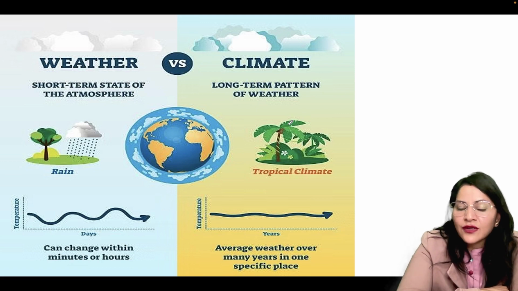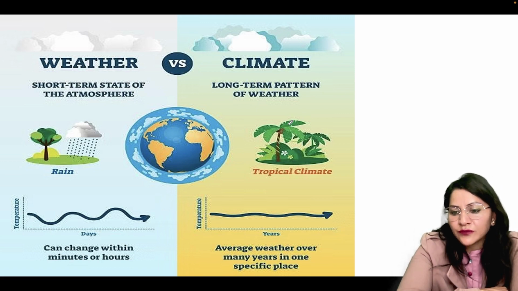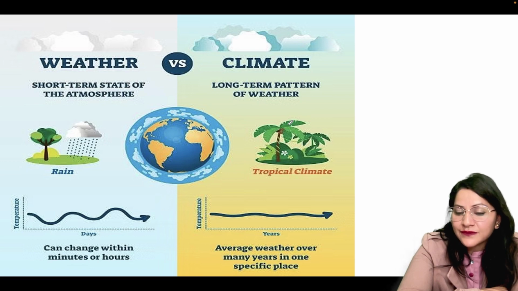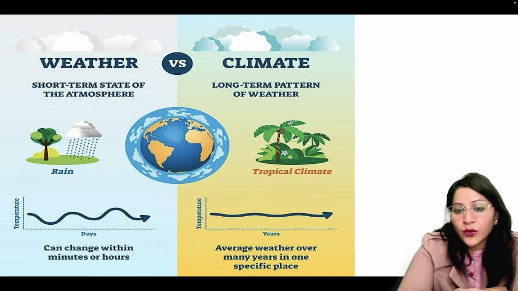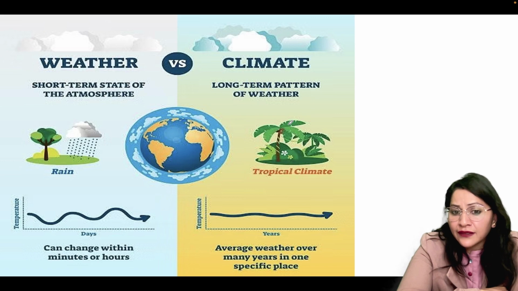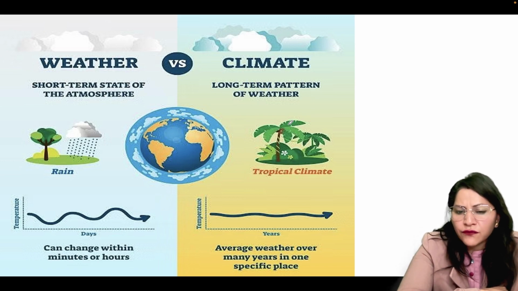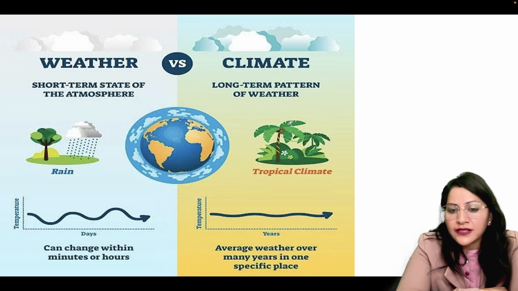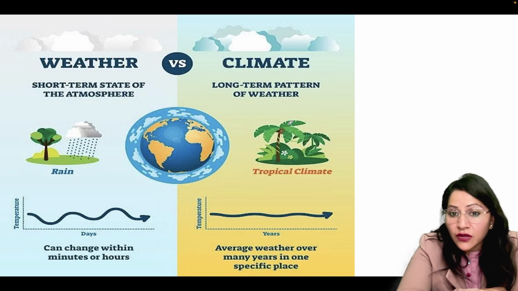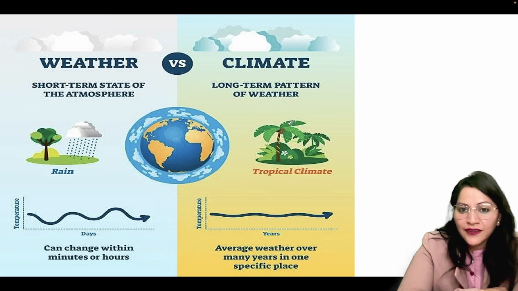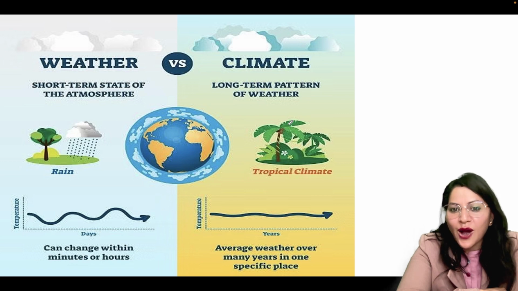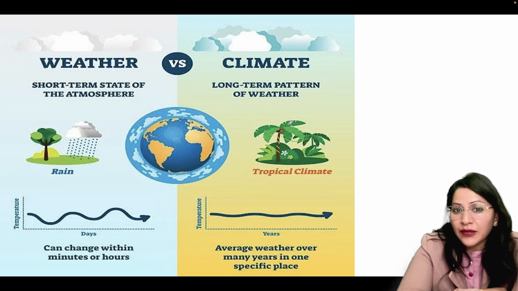Now the question is, what is weather and what is climate? What is the difference between the weather and the climate? Atmospheric conditions over a shorter period of time are called weather. And the atmospheric conditions over a longer stretch of time are called climate. Climate can be the same over a specific place for many years, whereas weather can change within minutes or hours. We can say, how is the weather today? How was the weather yesterday? But we can't say, how is the climate today? How was the climate yesterday? There is a difference between climate and weather.